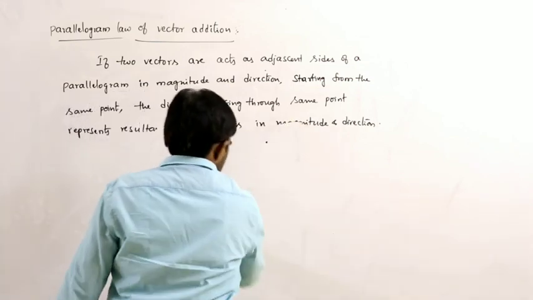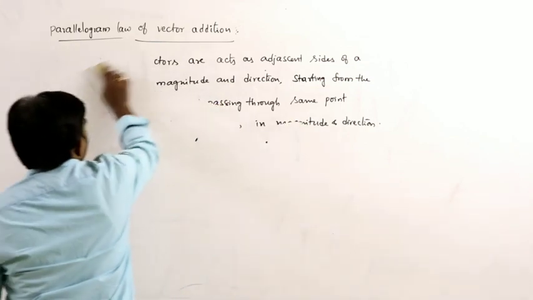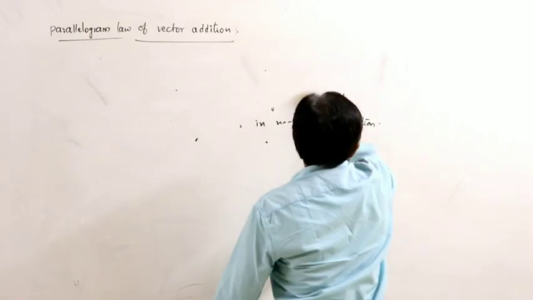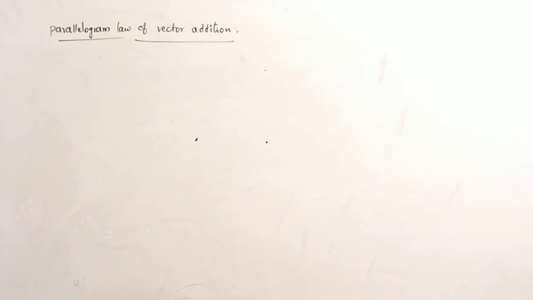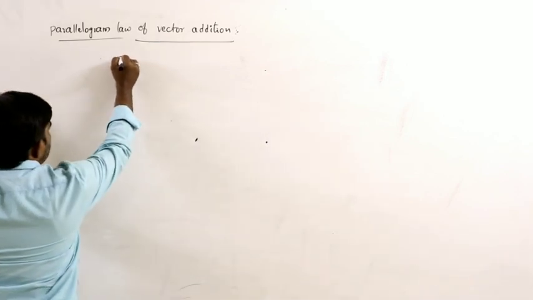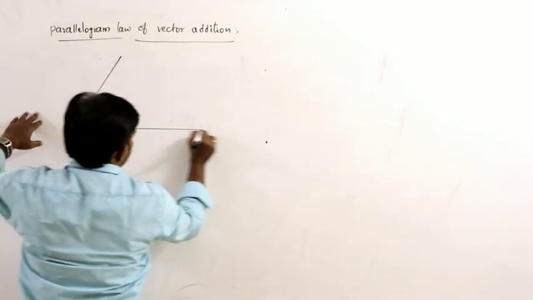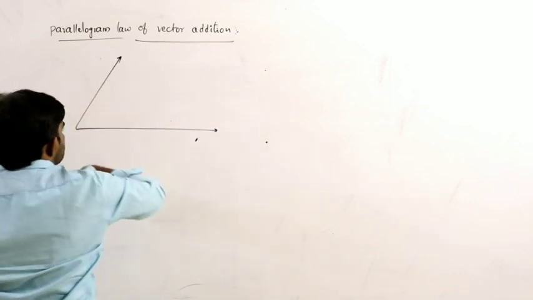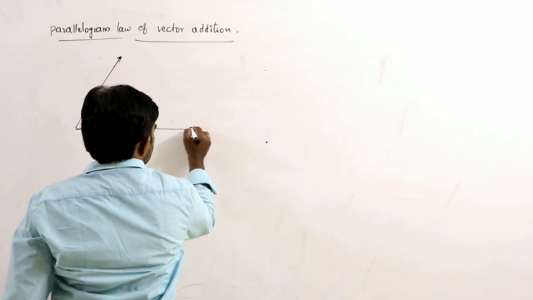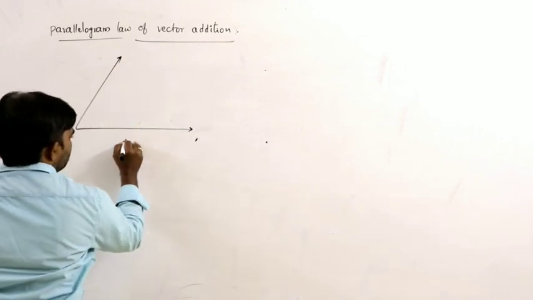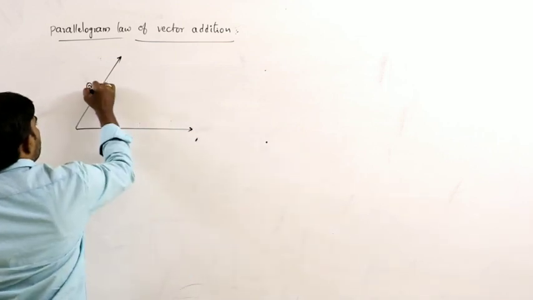Now we can derive this. See here. Let us say these are the two vectors, adjacent sides of a parallelogram. Let us say P bar and Q bar.